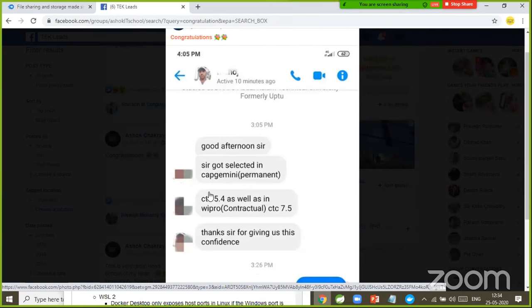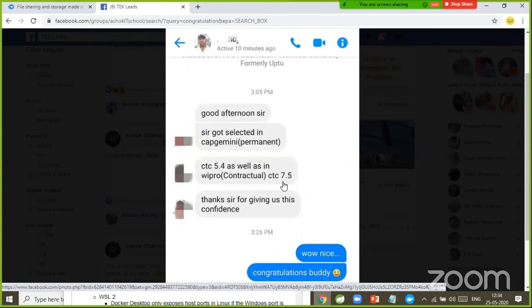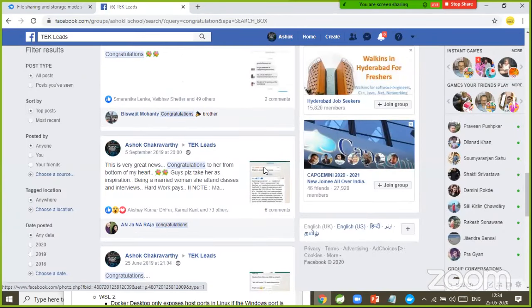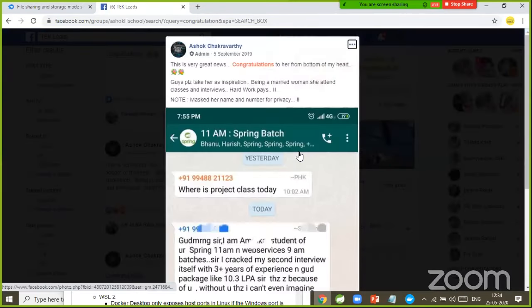You will see, I got selected in a Capgemini permanent, 5.4 they gave. Wipro offered 7 lakhs package. It is a contract position, that's the reason they gave more package for that person. Now, one more student.